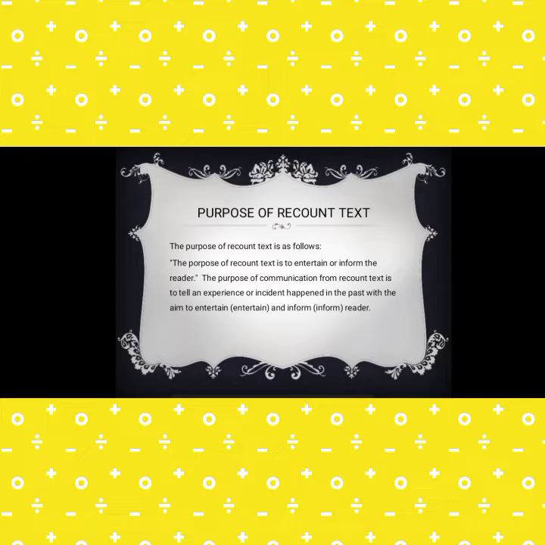Purpose of recount text. The purpose of recount text is as follows. The purpose of recount text is to entertain or inform the reader. The purpose of communication from recount text is to tell an experience or incidents that happened in the past with the aim to entertain and inform the reader.